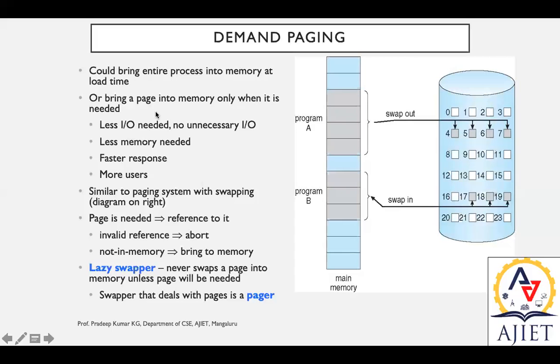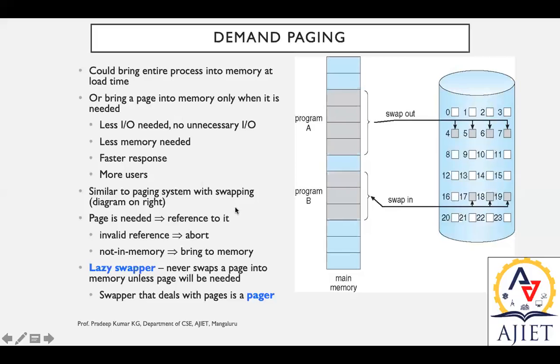So when there is an IO request, or when less memory is needed, or when there is a need for faster response and faster execution, or when there is a need to support more users, during these four scenarios we can make use of demand paging.